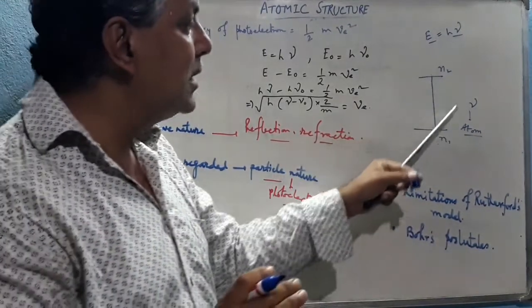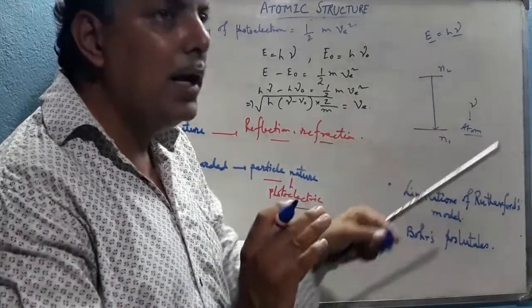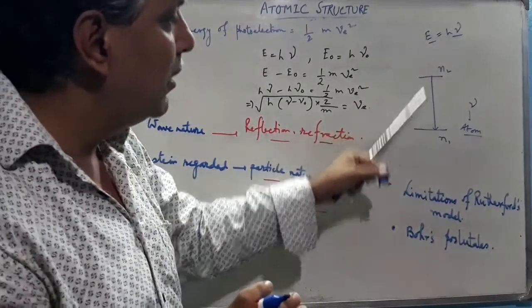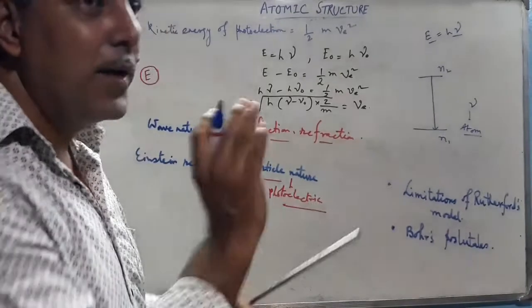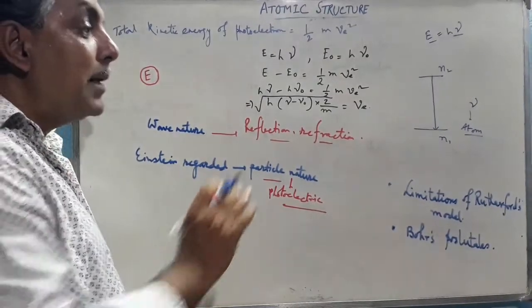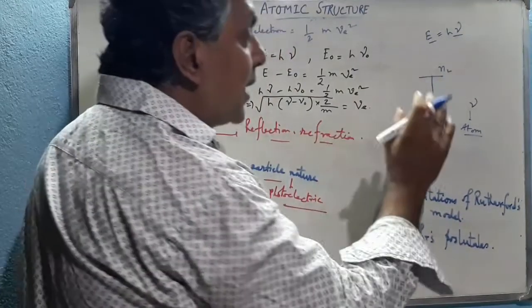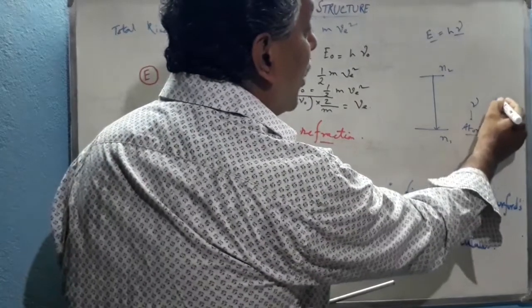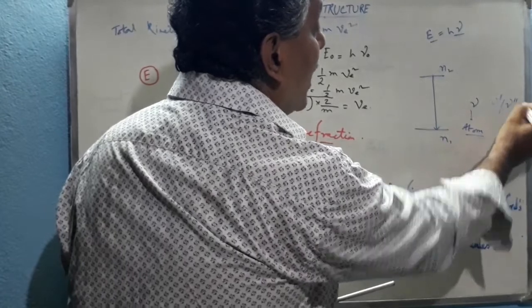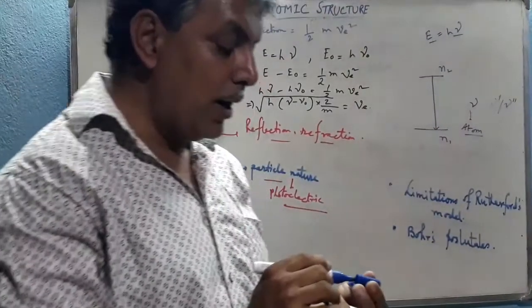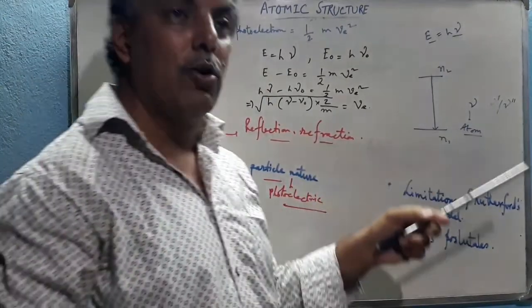So this energy of a particular frequency is only observed in the case of hydrogen for this jump from N2 to N1. N2 is fixed here, N1 is also fixed. But in the case of another atom, even if N2 and N1 remain fixed, the nu may be different, it will be nu 1, nu 2, and so on, so nu double dash, nu dash, etc. So it is completely different with respect to hydrogen.